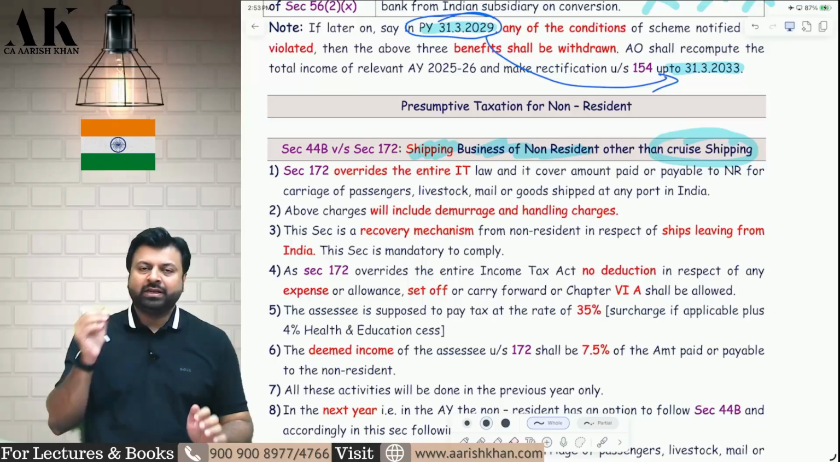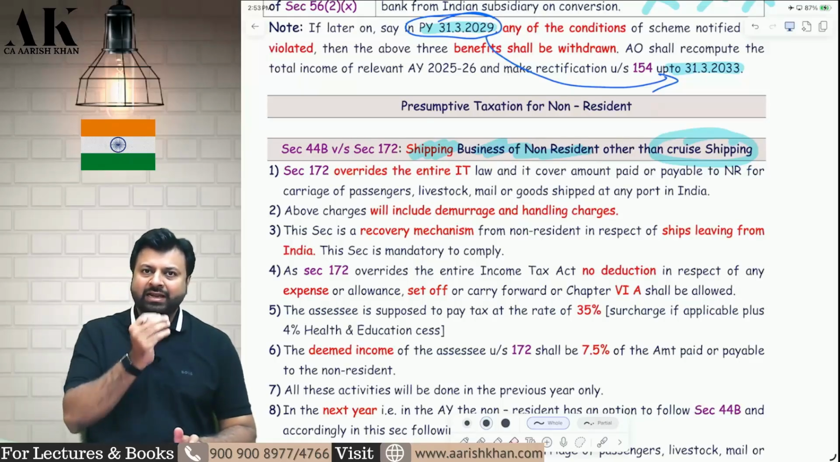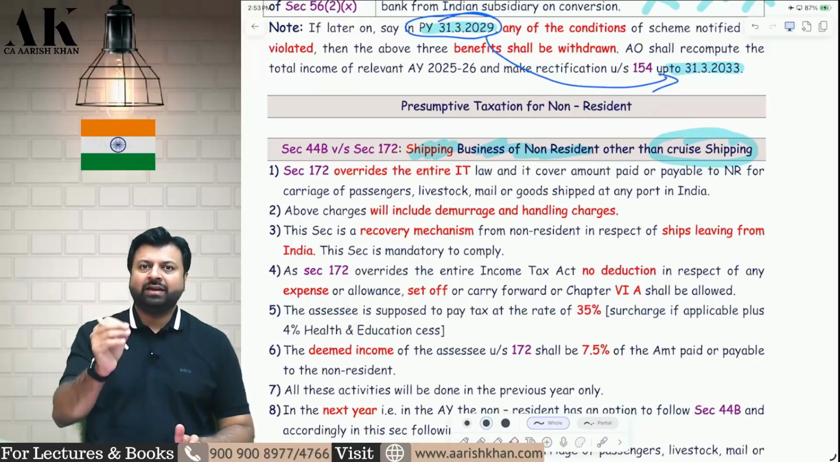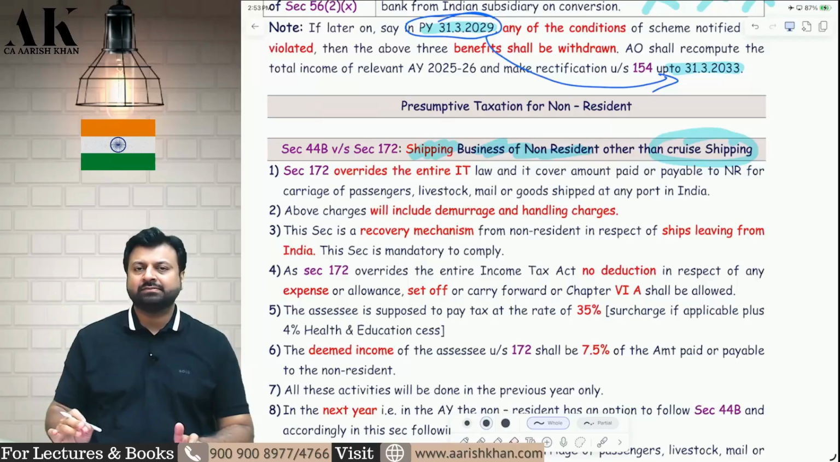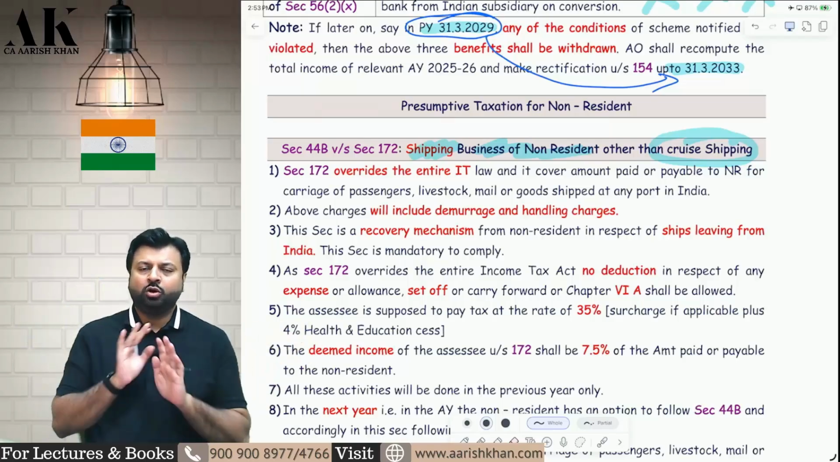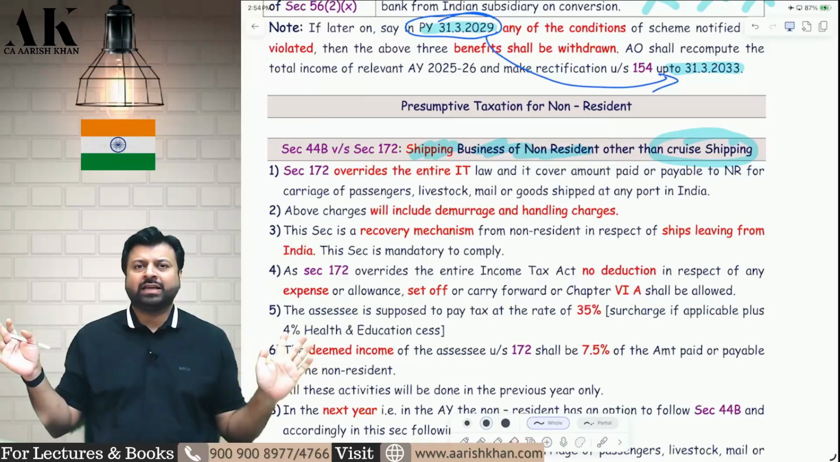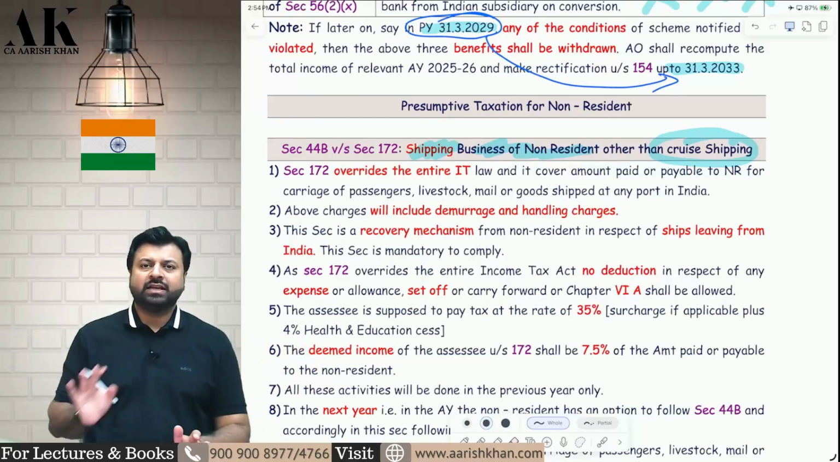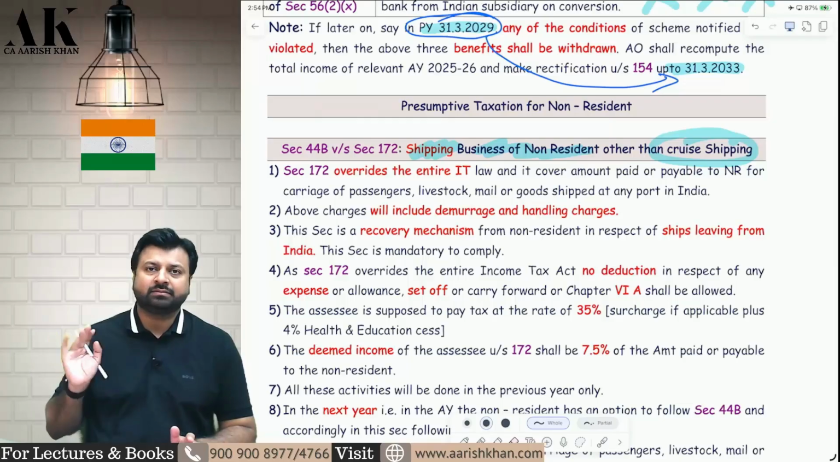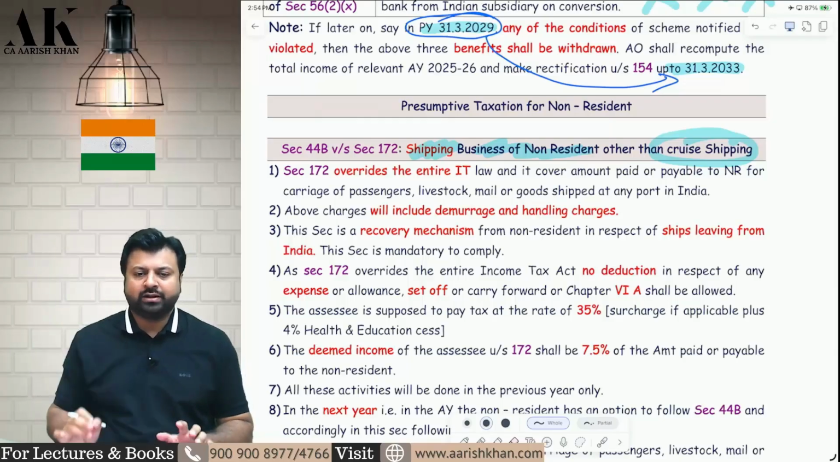Whenever a foreign company or a non-resident comes to India and leaves India, whatever money they have earned, 7.5% will be deemed income, 35% will be tax subject to surcharge and cess. No deduction of any kind, no PGBP expense, no set off and carry forward of losses, no chapter 6A. Nothing will be allowed to you. Just pay tax and go ahead. That's it.